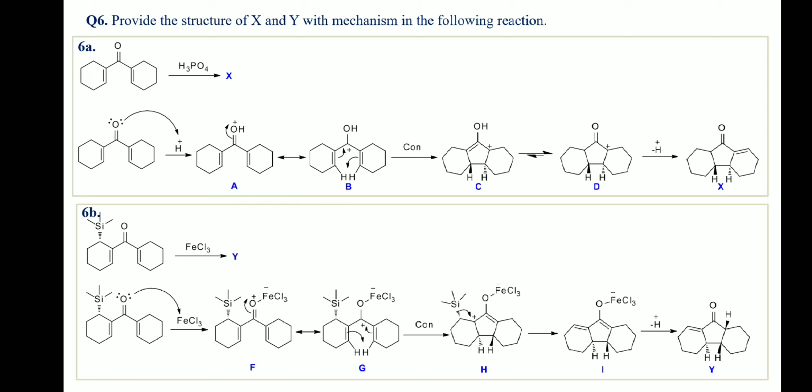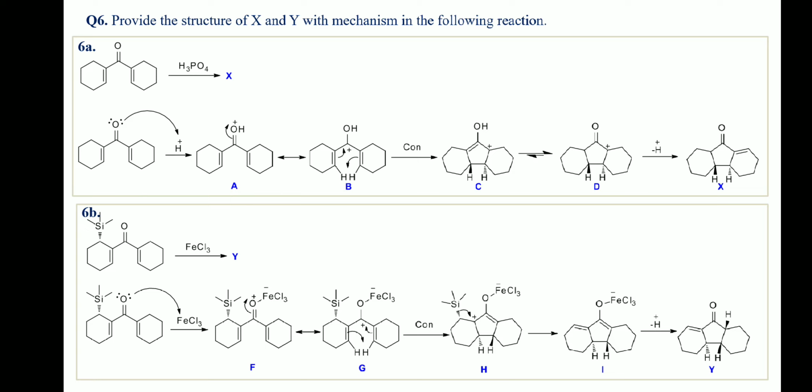Question number 6. Provide the structure of X and Y with the mechanism in the following reaction. These are examples of Nazarov cyclization. In reaction 6A, in the presence of protic acid, the ketonic oxygen of divinyl ketone gets protonated to produce species A, the resonating form of which has been shown by species B. Species B has a conjugated 4n pi electron system.